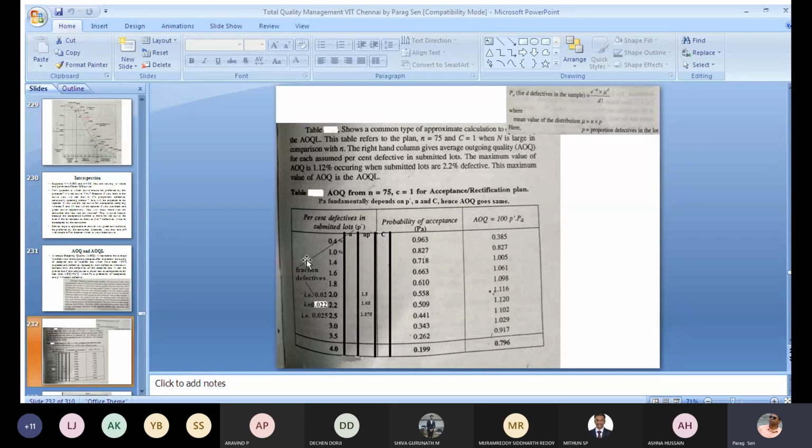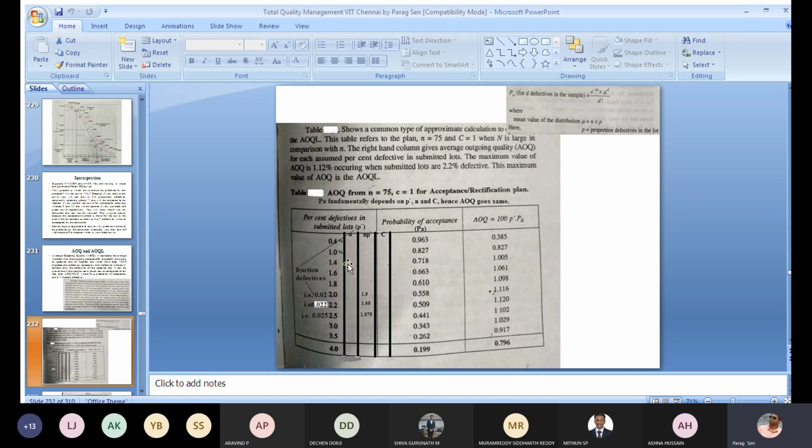Okay, so suppose the proportion defectives are given as 0.4%, 1%, 1.4% like this, up to 3.5%. So you can calculate the probability of acceptance very easily for different proportion defectives. How can you calculate? Because you know the sample size, small n, which is 75 for all these cases.